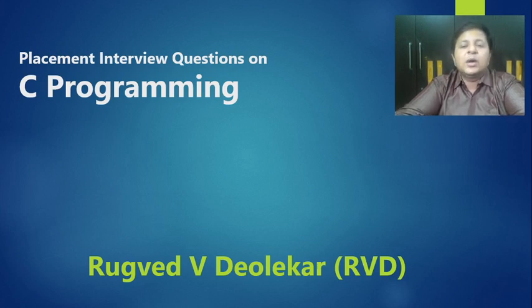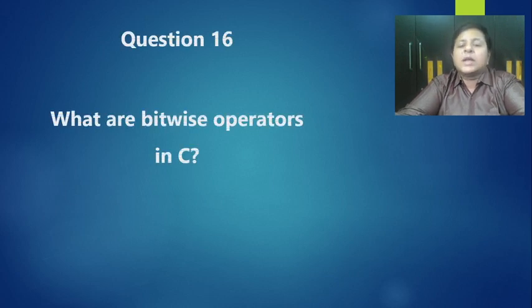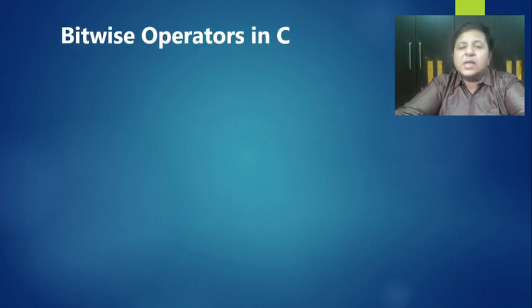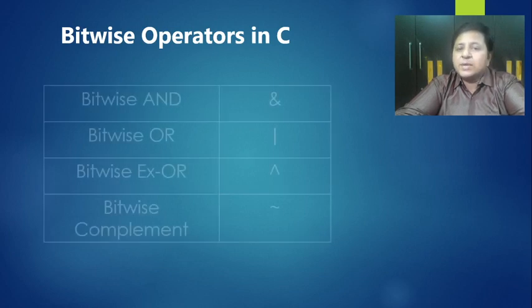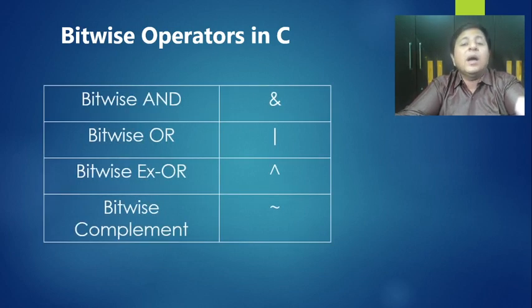Let's move ahead to the current topic of this video. In this, we will be looking at the question, what are the bitwise operators in C? So we are into operators, and we have seen so far the basic operators like arithmetic operators, relational operators and logical operators. Now it's the turn for bitwise operators. As the name suggests, bitwise operators are going to be used along with bit patterns. Logical operators are used with truth values, whereas bitwise operators are used with bit patterns.